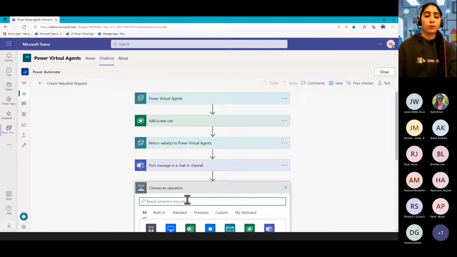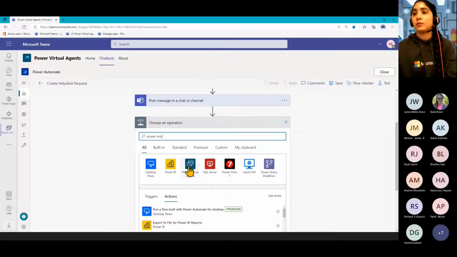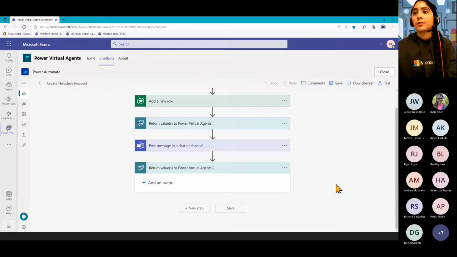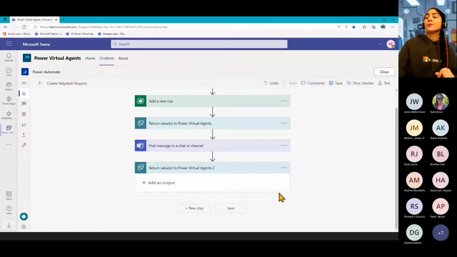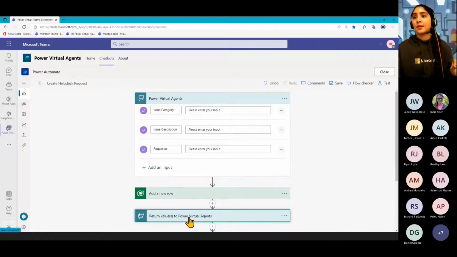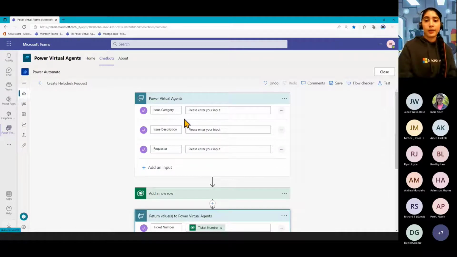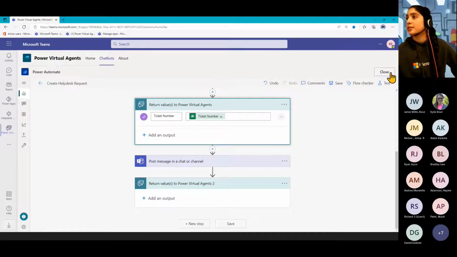But let me just see if it lets me add another one in. May as well try it out. Power Virtual Agents. Looks like you can add it multiple times, but I'm not confident that's going to work though, just because for it to return a value to Power Virtual Agents, you'll need to have like one of these triggers there. So sort of this starts it, this sends it back. So then to continue it, I think you would need another trigger here, which is going to start it back in Power Virtual Agents. So it's probably better if you go and you create another flow to go and do that. Good point. Let's test it out.